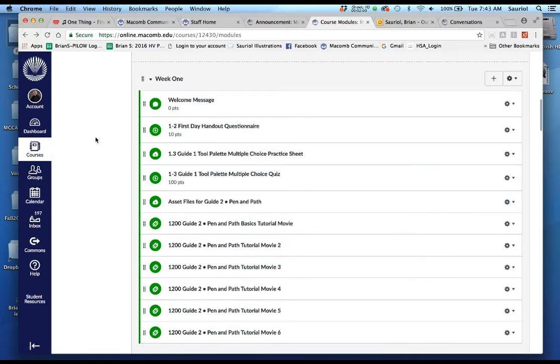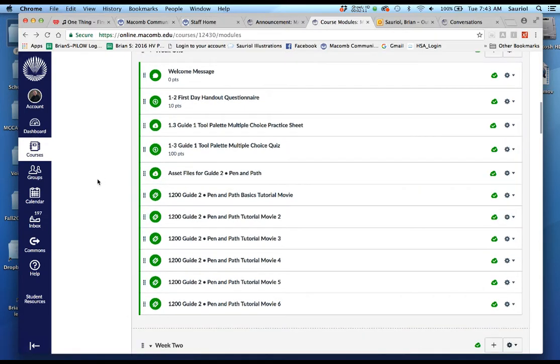In order to get through the first assignment, you can see here that I have an asset file. Some of you couldn't find the PDF file, and I'm not a huge fan of PDFs. I think that they're not great to go by. I wish you would just watch the tutorial movies and stop and start the movie. But I'm going to download the assets because you do need the guide to begin with.